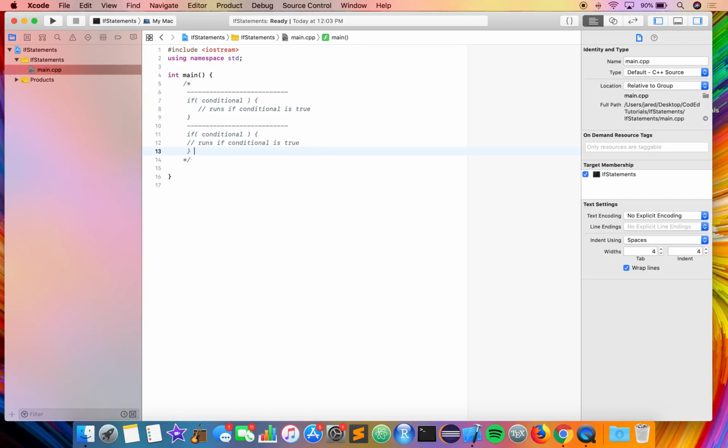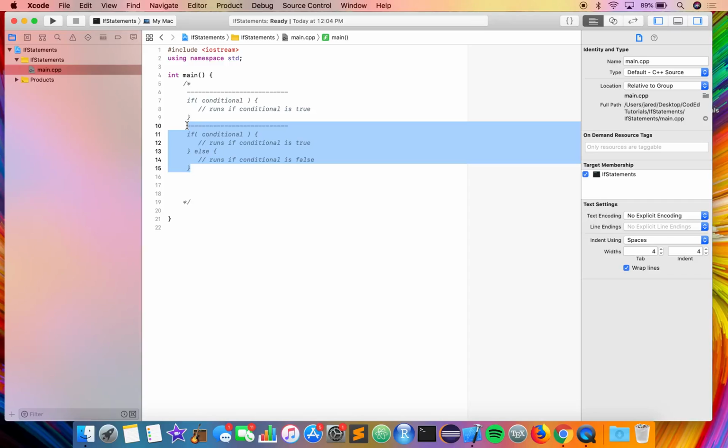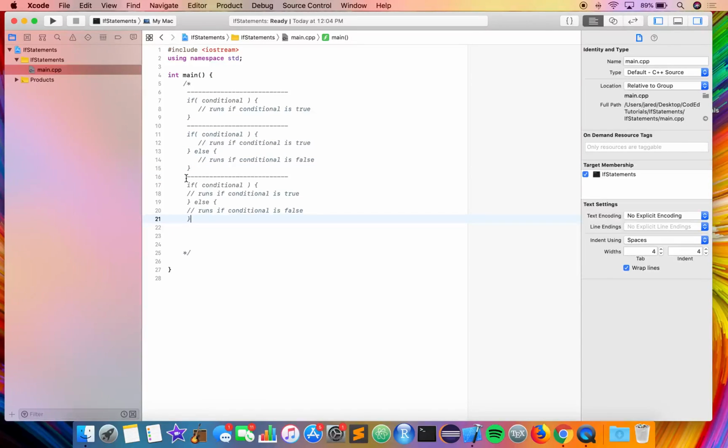Now there's another type which is called an if-else. This code runs if the conditional is true, and if not, then the else runs. So the else runs if the conditional is false. Next up, we have the if, which is the same, and then the else if.